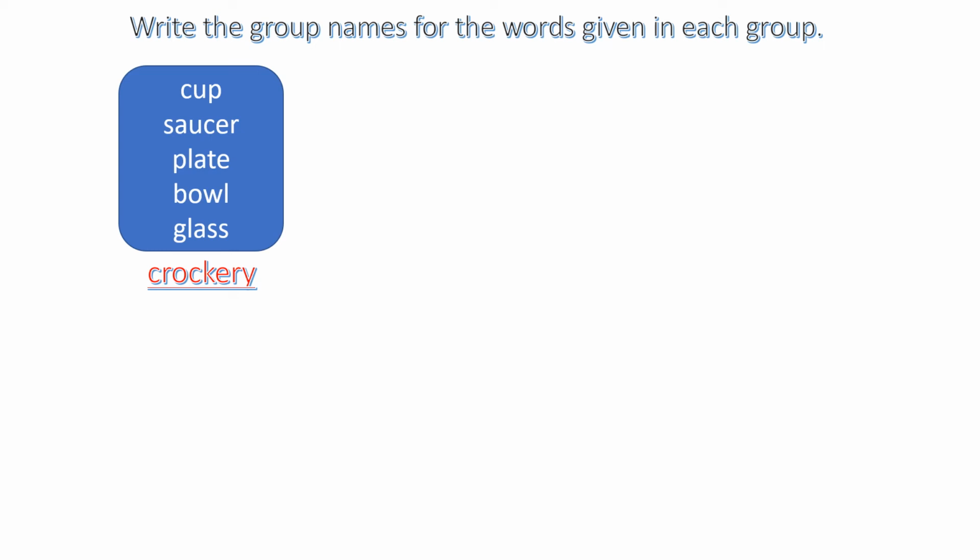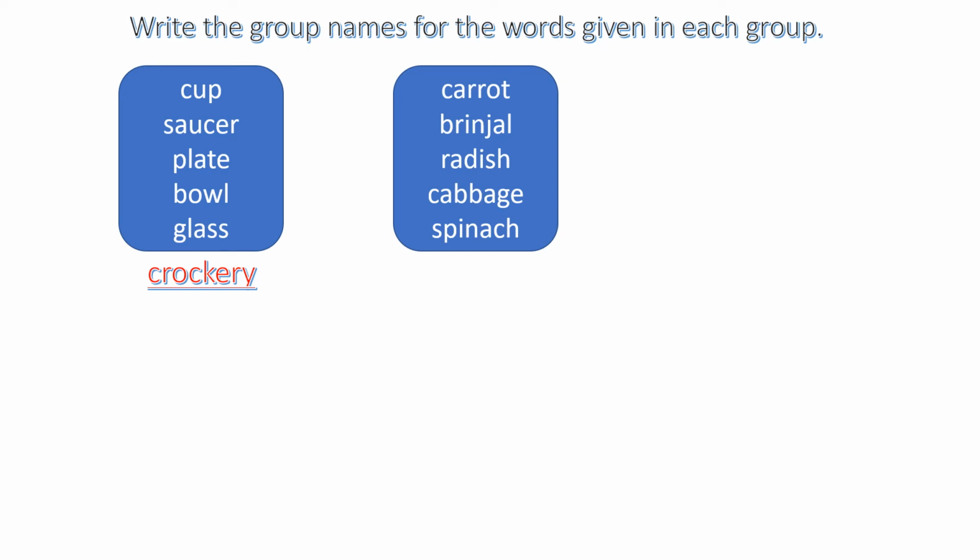Now we'll see the next one. Here we are given some group names. So we have to find out which group these words will come under. Carrot, brinjal, radish, cabbage and spinach. So which names are all these? All of you know these are common names, common nouns.